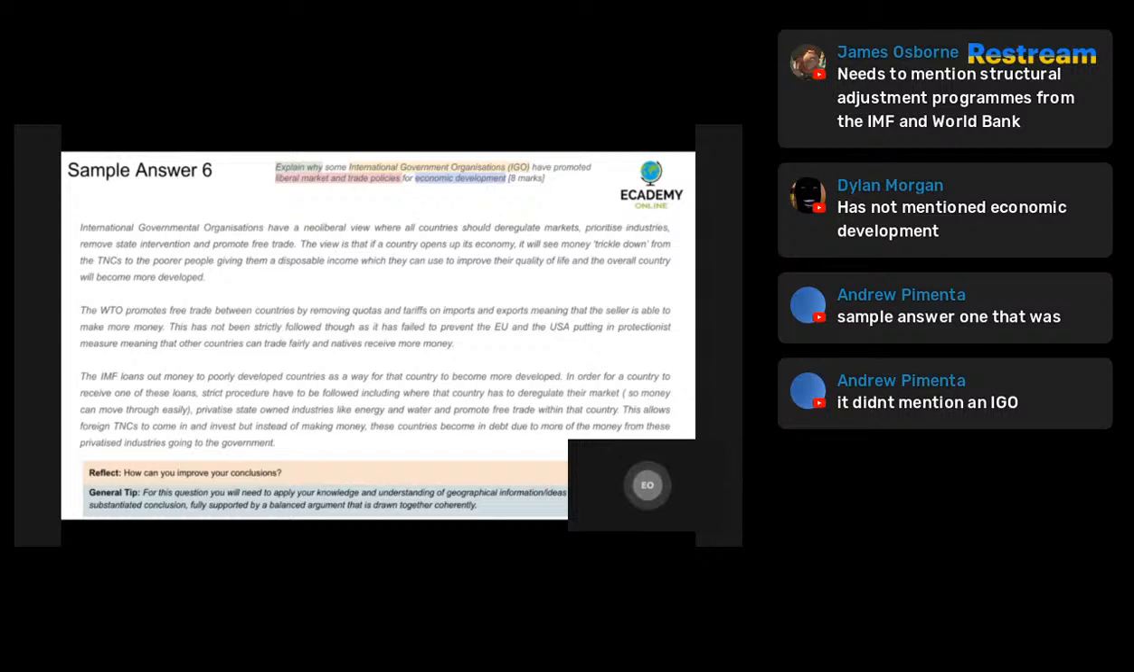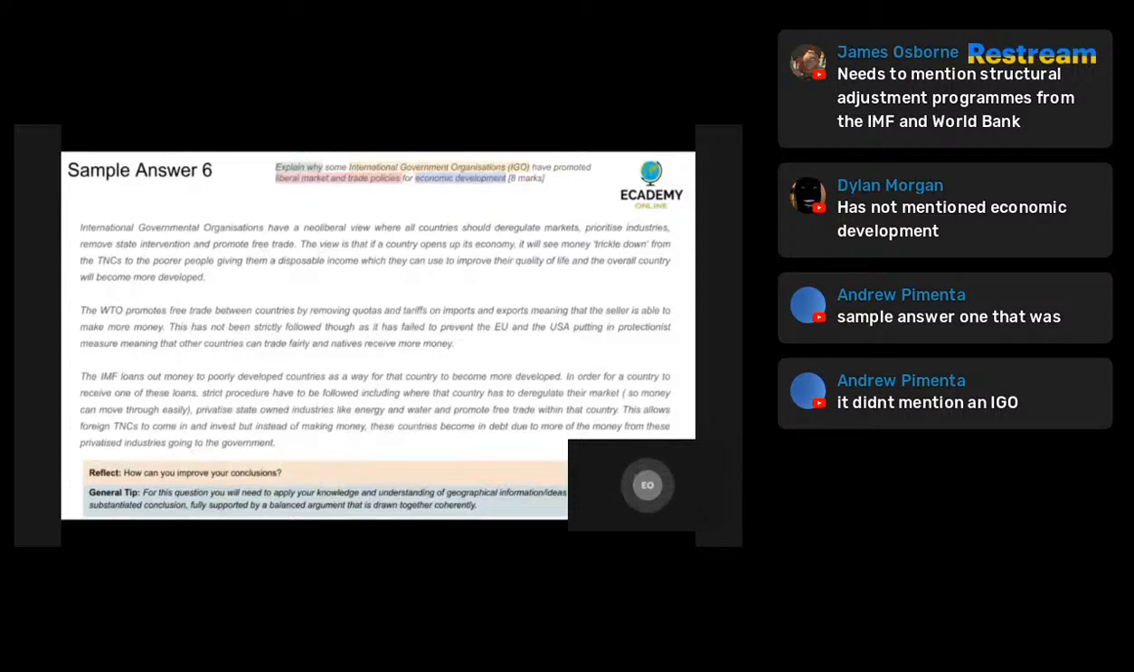This has not been strictly followed through, as it's failed to prevent the EU and the United States putting in protectionist measures, meaning that the countries can trade fairly and natives receive more money. An absolutely valid point, and certainly this candidate understands what the World Trade Organization theoretically wants to be able to do to be able to spread economic development, but then counters that by saying, however, trade blocs from the United States and from the European Union actually can have a detrimental impact and restrict liberal market policies and trade policies.